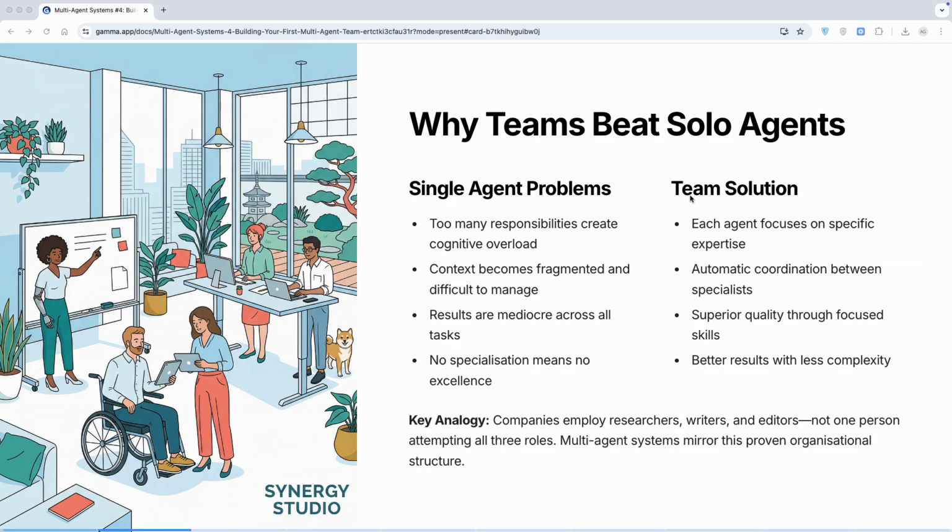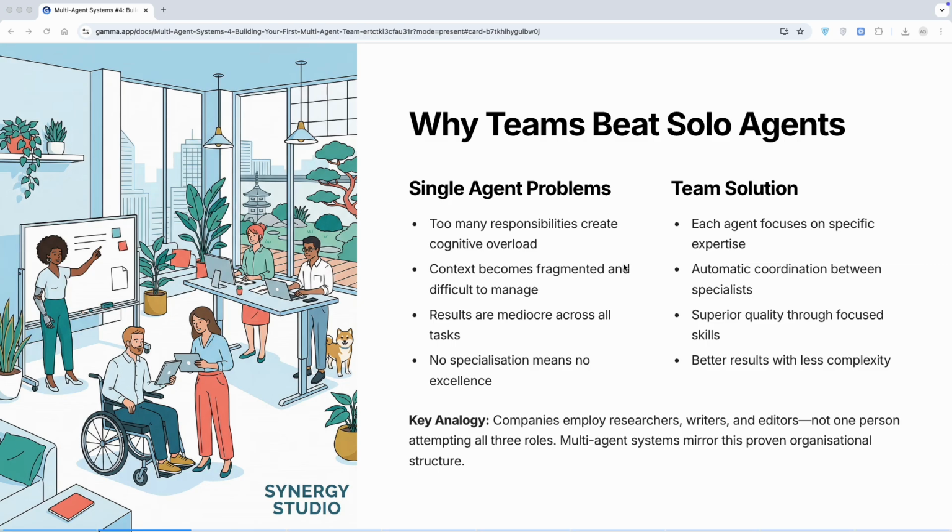But with a team, each agent focuses on specific expertise. The researcher becomes really good at finding information. The writer becomes really good at creating content. The editor becomes really good at polishing. And here's the key analogy. Companies employ researchers, writers, and editors, not one person attempting all three roles. Multi-agent systems mirror this proven organization structure. So, when do you use teams? When you have complex workflows with distinct stages, when quality matters, when you need specialization.